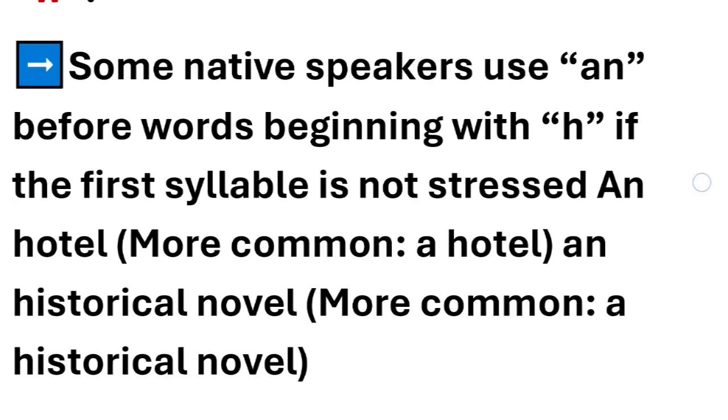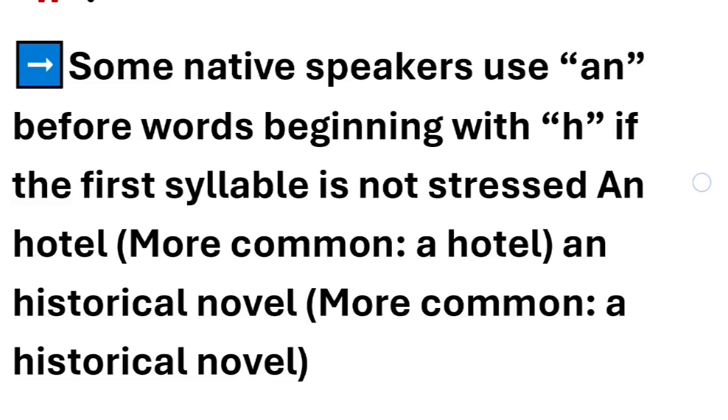Some native speakers use an before words beginning with h if the first syllable is not stressed. For example, an hotel. In India we commonly say a hotel, but you may hear native speakers say an historical novel because the first syllable is not stressed.